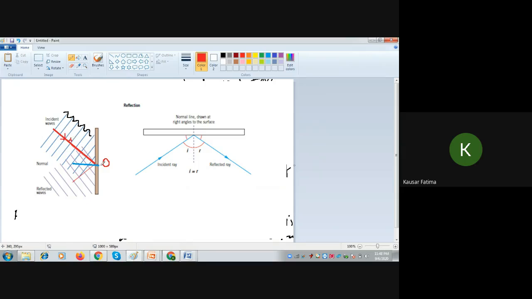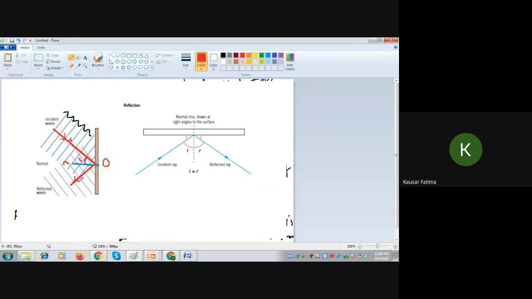It strikes at point O, we will draw this normal, and then at the same angle as this one, we will draw the reflected direction of propagation first. What will be our target here? To first draw the reflected direction of propagation. Then we will draw wavefronts at 90 degrees to this reflected direction of propagation.